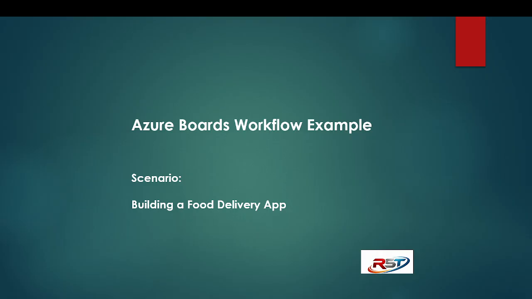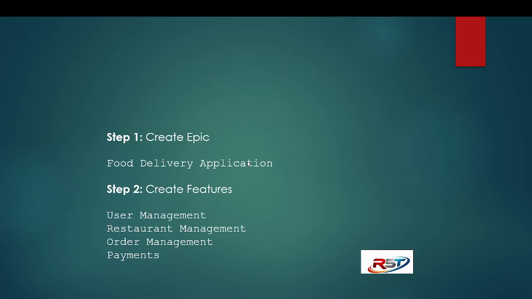So, an Azure Boards workflow example scenario. Let's take one scenario: building a food delivery app. So the workflow goes like this. Step one, create epic. In step one we create an epic. The epic name is the food delivery application. Next step is create features. Under the epic we create features: user management, restaurant management, order management, payments.